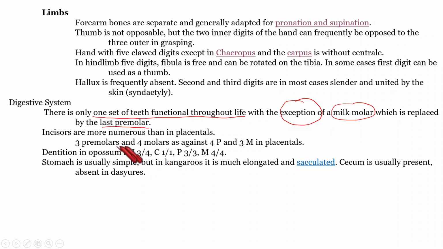In the case of Metatherians, it possesses 3 premolars and 4 molars, while in the case of placentals, premolars are 4 and molars are 3. So there is a difference.